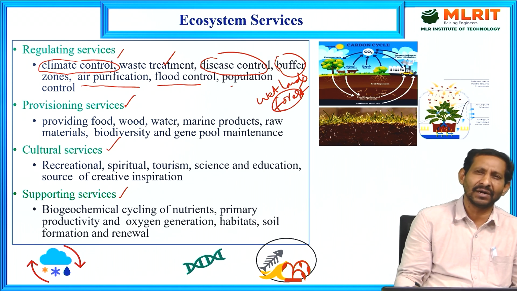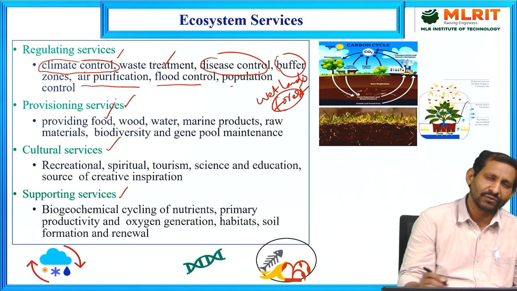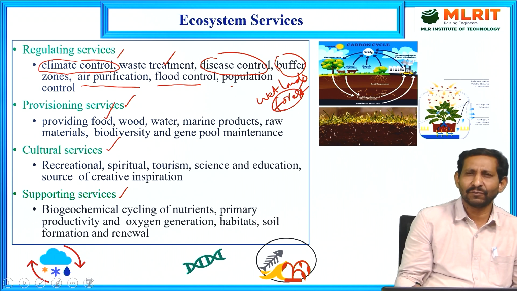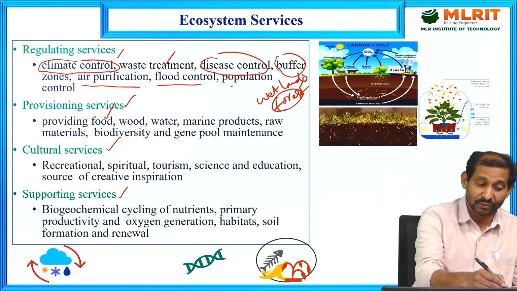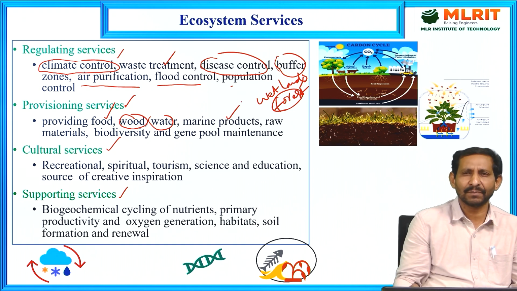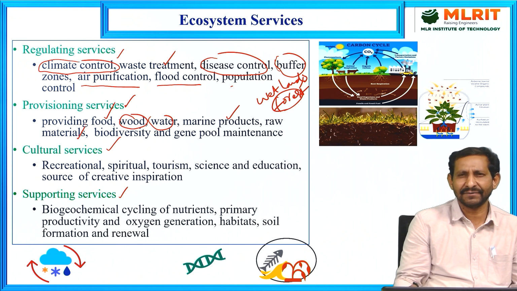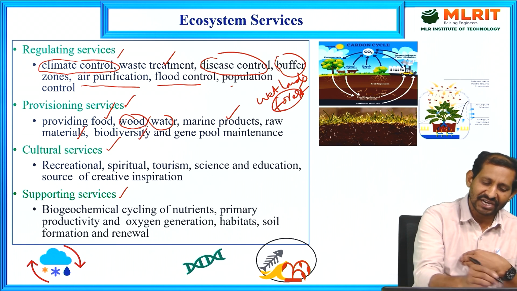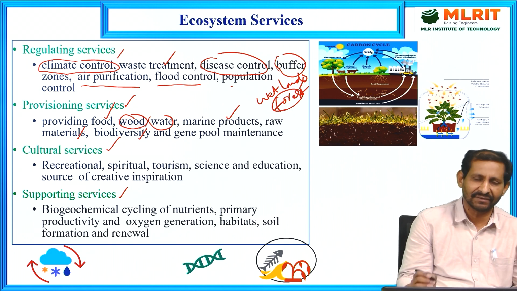These are the very tangible services that the different ecosystems give, like providing food. All foods come from the producers, using the photosynthesis reaction. All plants generate different organic matter that is passed on to the different trophic levels, so food comes from the different ecosystems. Wood comes as a fuel, and water as well. A lot of marine products come, either medicines or others. Raw materials are provided for the different industries. Biodiversity and gene pool maintenance: different plants and animals have different genes that are maintained, which gives information for further services.